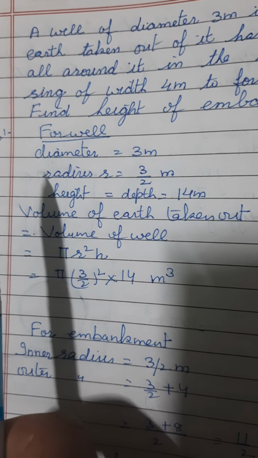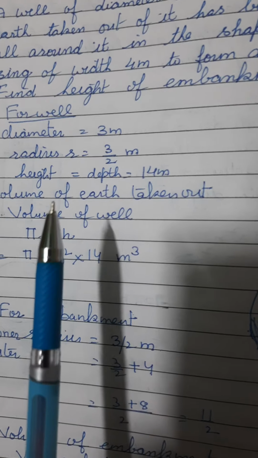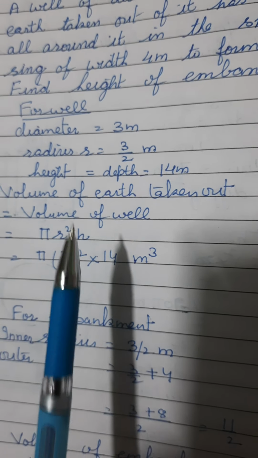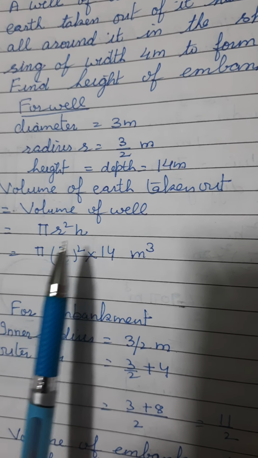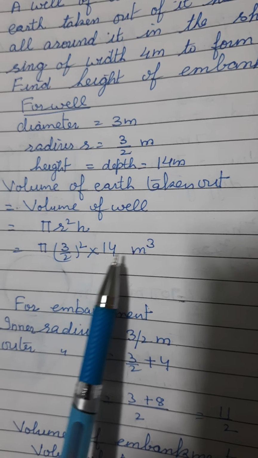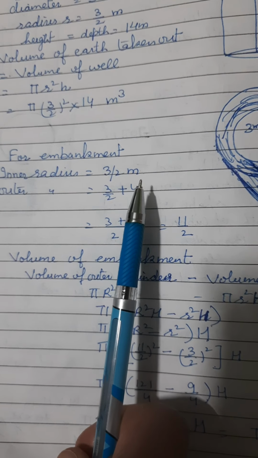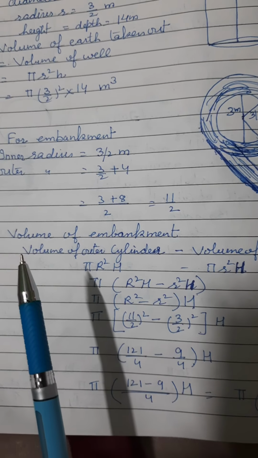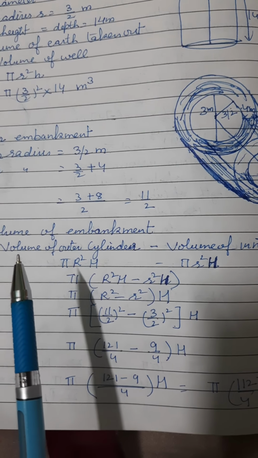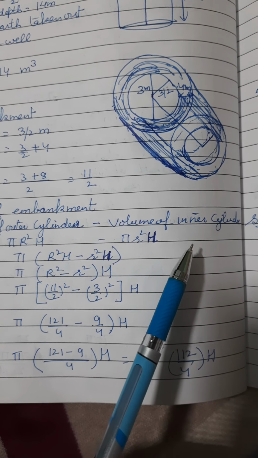See here, for the well, diameter is 3 meter, radius is 3 by 2 meter, height is 14 meter. Then volume of earth taken out will be volume of well, that is pi r square h, pi 3 by 2 square into 14. Now we come to the embankment. For embankment, inner radius is 3 by 2 meter, outer radius is 3 by 2 plus 4, that is 11 by 2. Now volume of embankment is equal to volume of outer cylinder minus volume of inner cylinder.